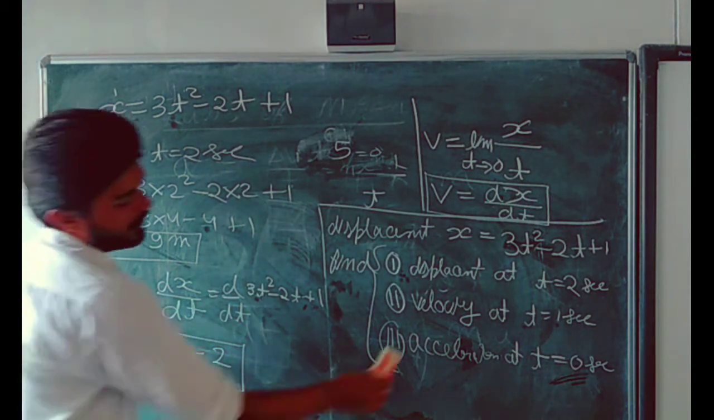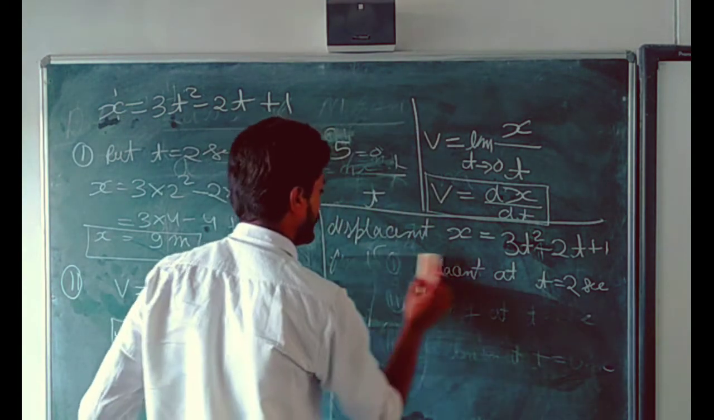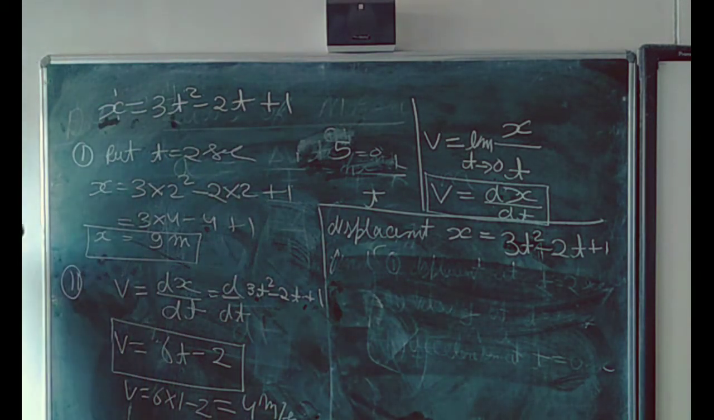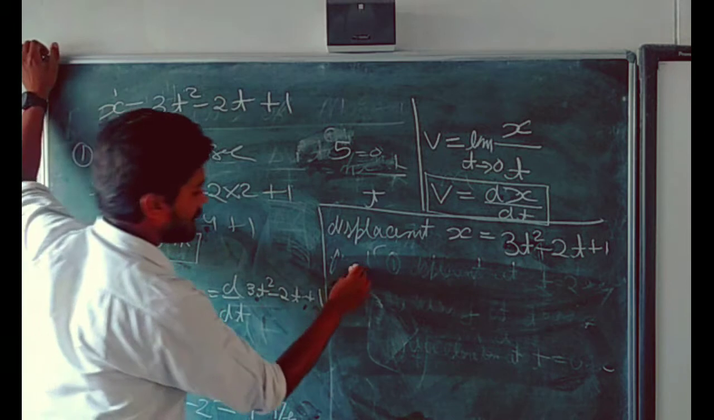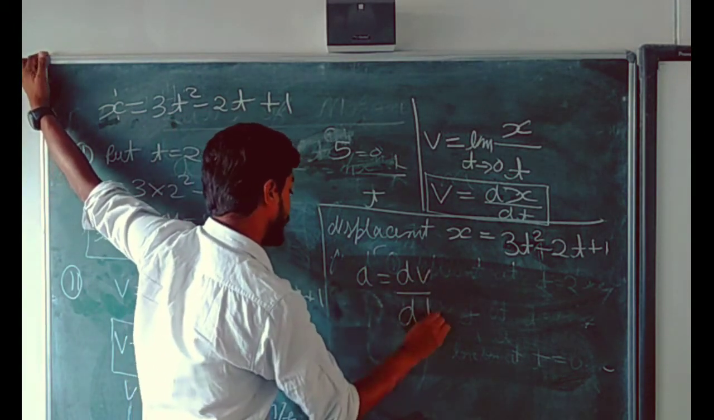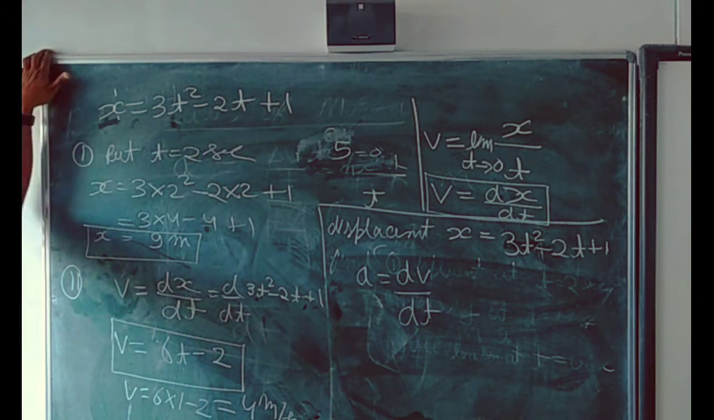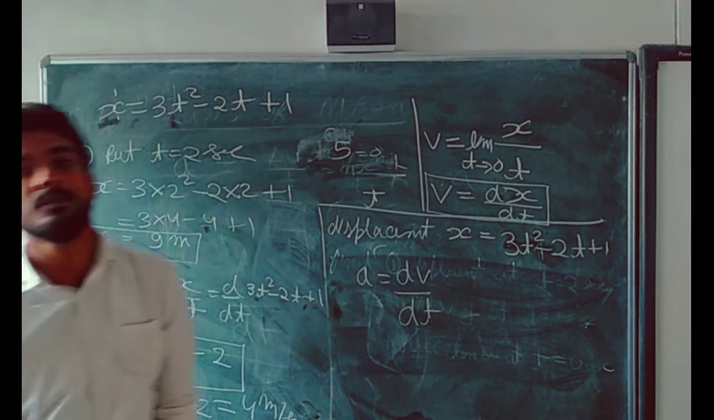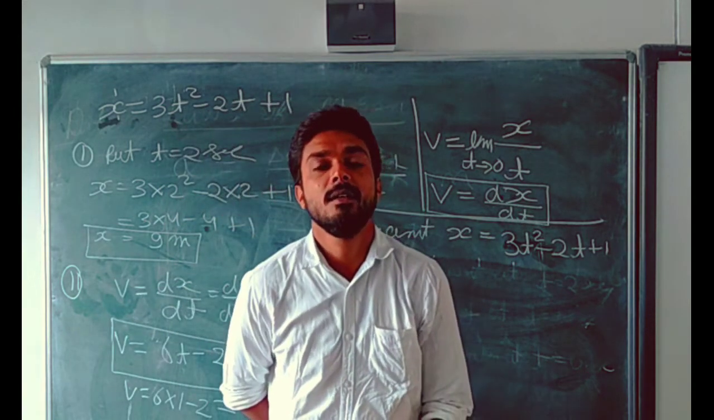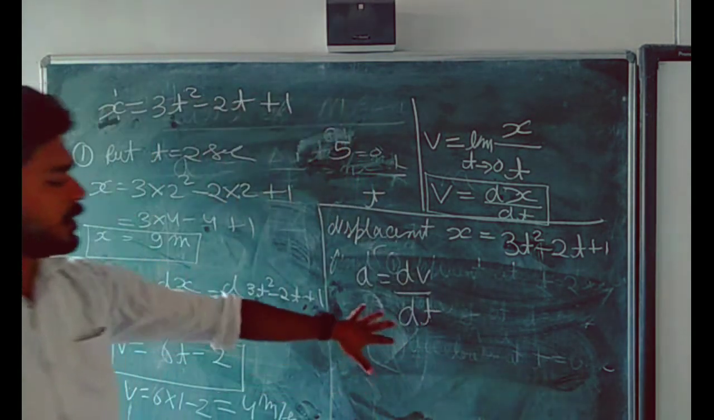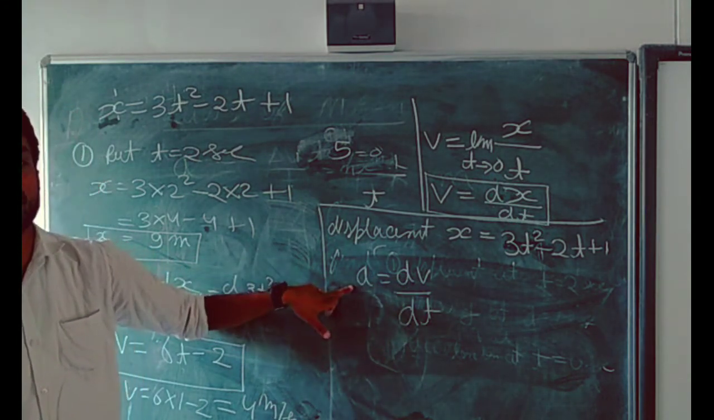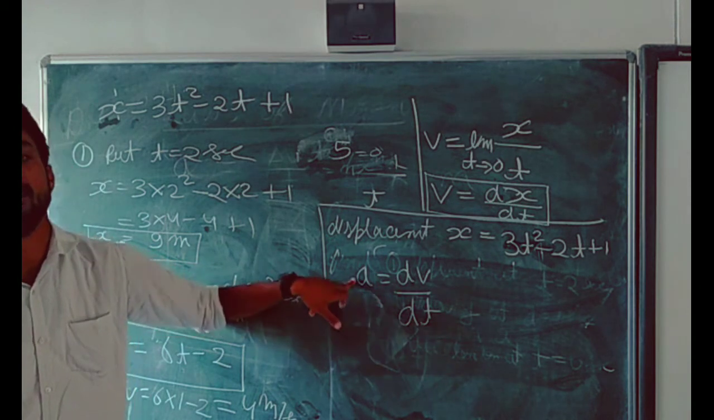Now the last part is acceleration. Students, we are going to calculate the acceleration. Acceleration means change in velocity upon time. Students, now you are in class 11, and in most situations we will use differentiation and integration. Just now we are doing differentiation. dv by dt, change in velocity upon time, is acceleration.